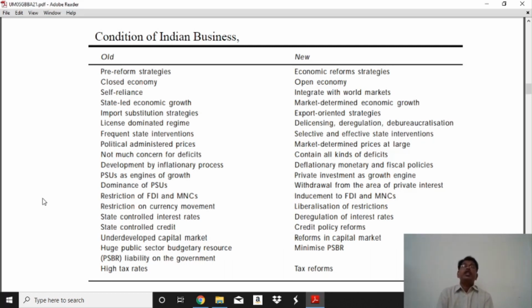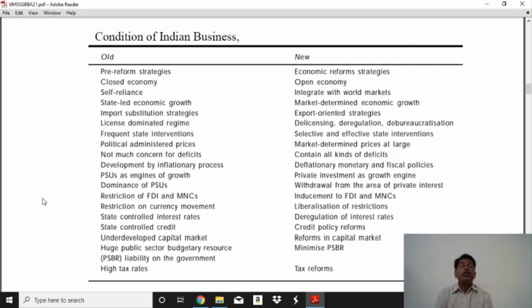Because of British rule, a dualism system was available in our economy. The government was not interested in the Indian business.